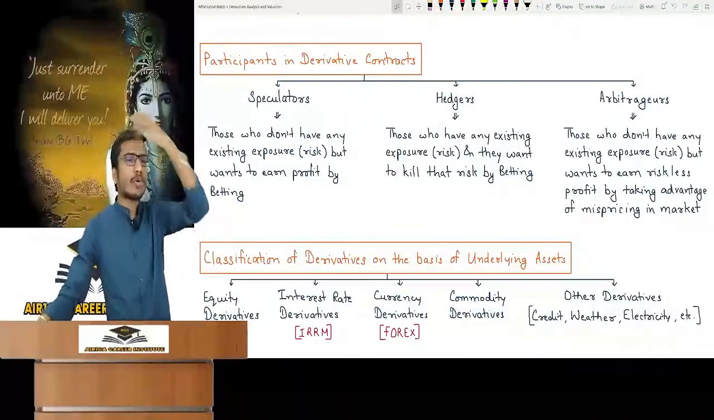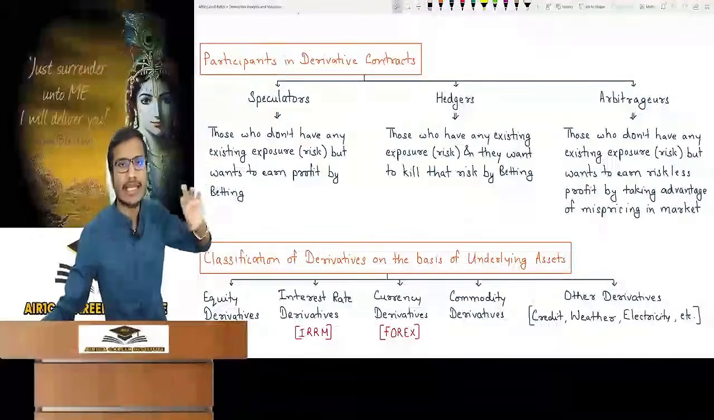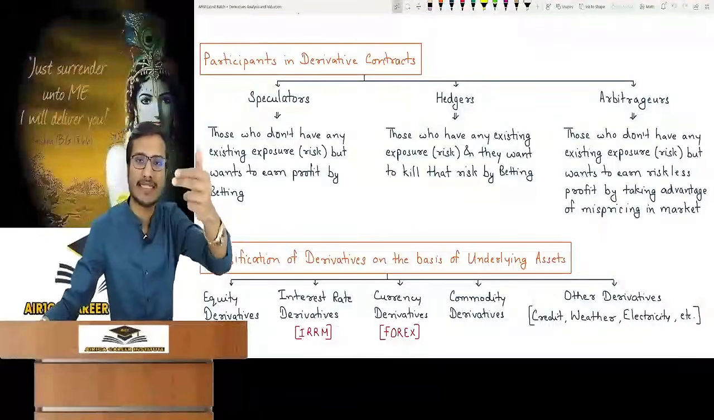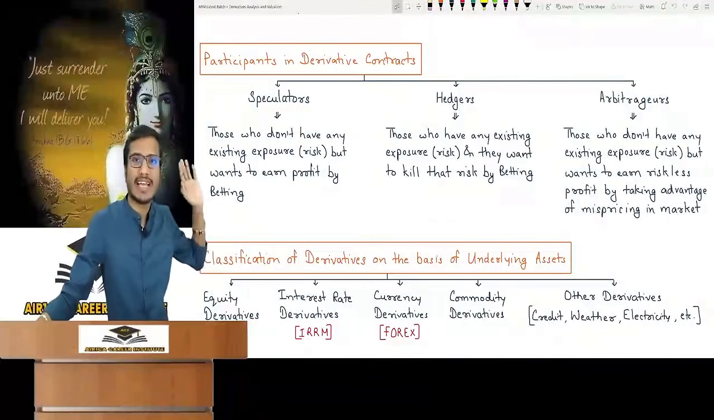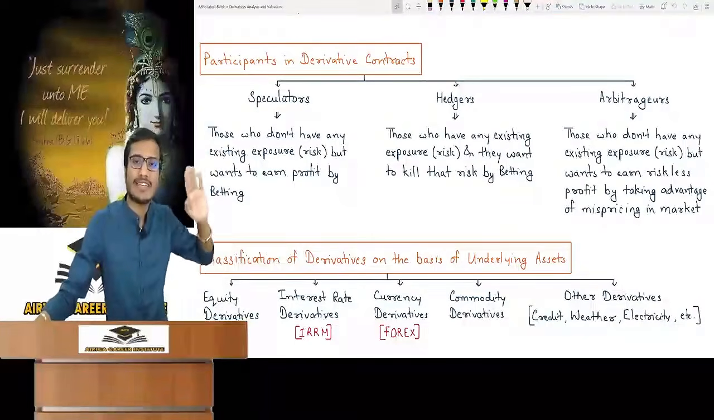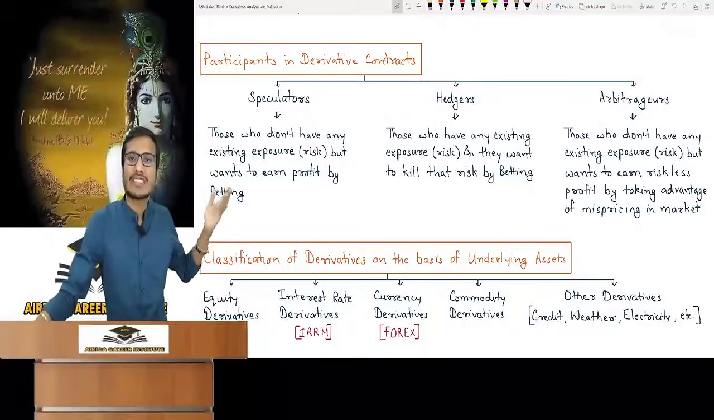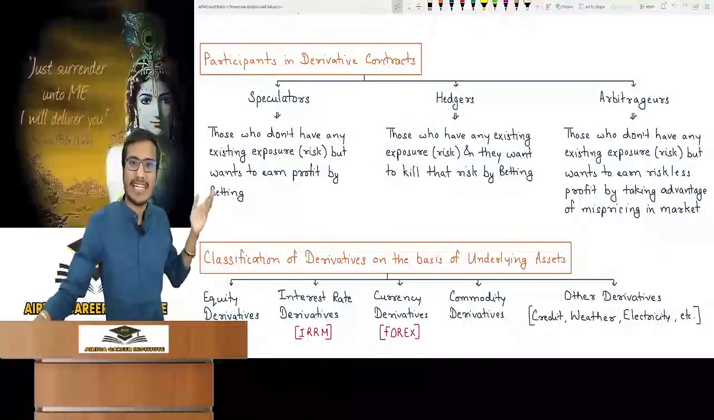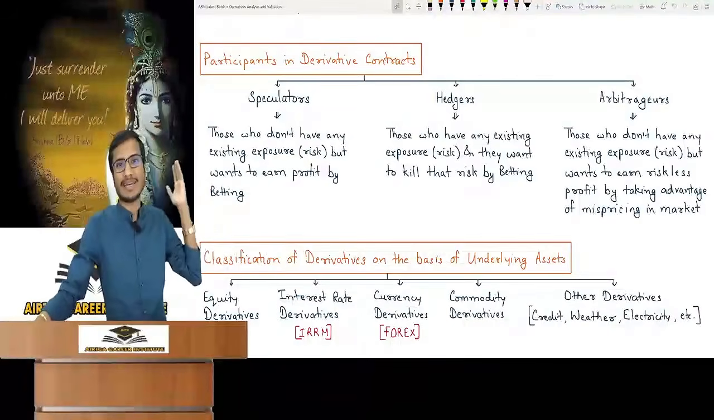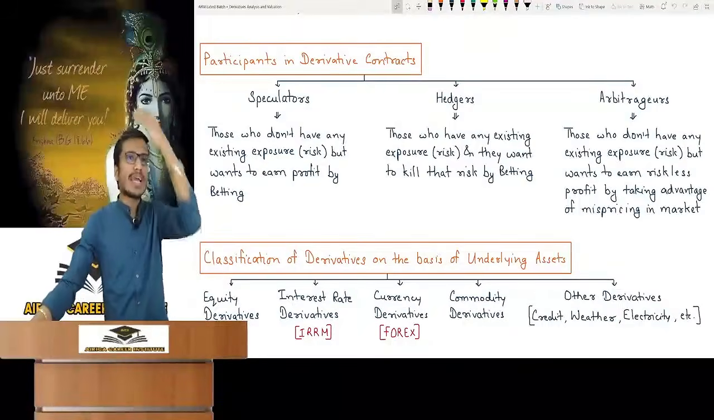Speculators are greedy people. They don't have any existing exposure. Exposure means risk. Risk means they don't have fear. They are not afraid of anything. They don't enter because of fear. Just because of greed, they want to earn money by betting and gambling. They want to earn profit by betting. Second category is hedgers.